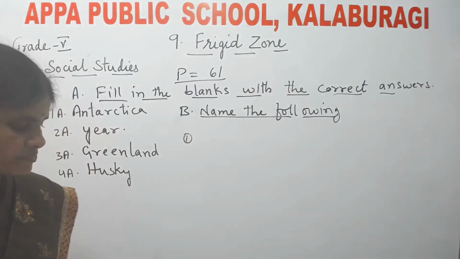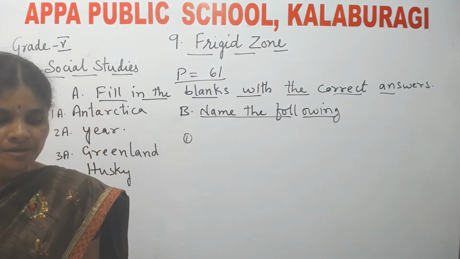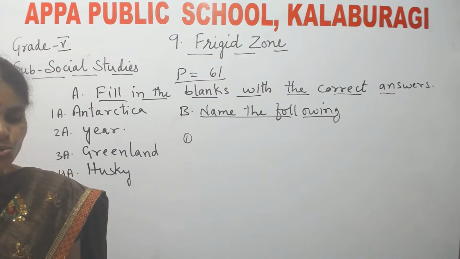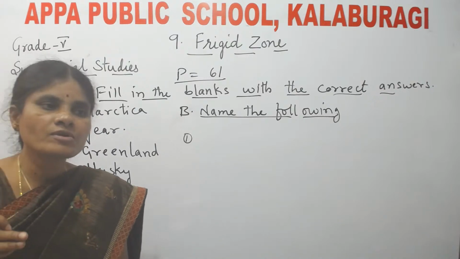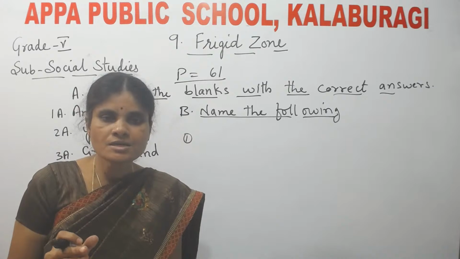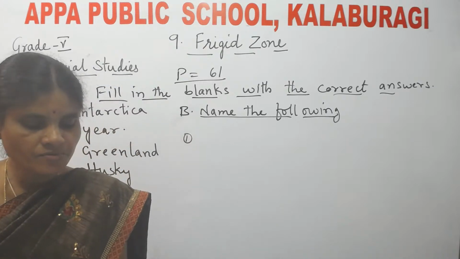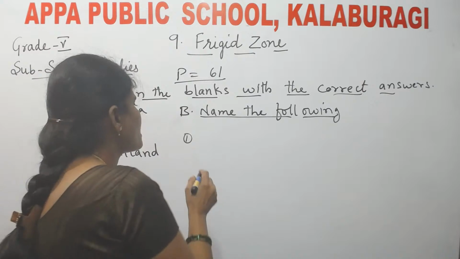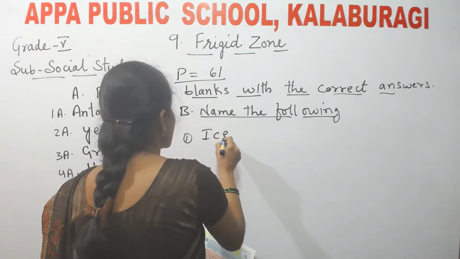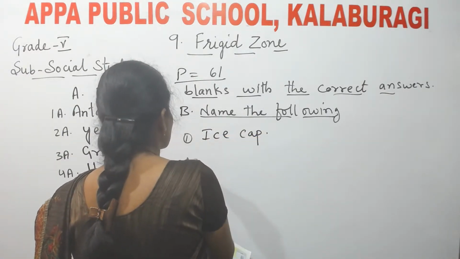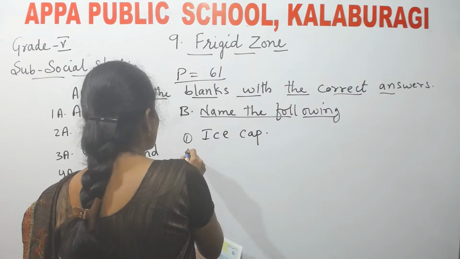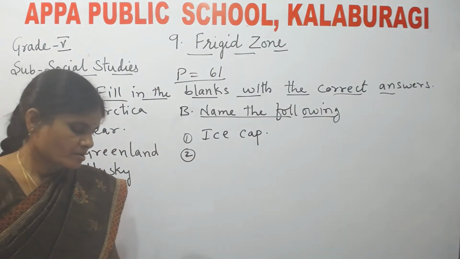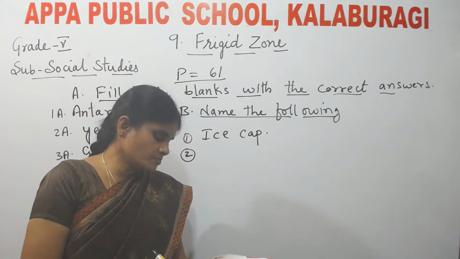First one. A thick layer of ice covering the northern part of the freezer zone. See, the thick layer of ice covering the northern part of the freezer zone is called ice cap. What do you mean by thick layer of ice? Thick layer of ice is called ice cap. Okay. Next.